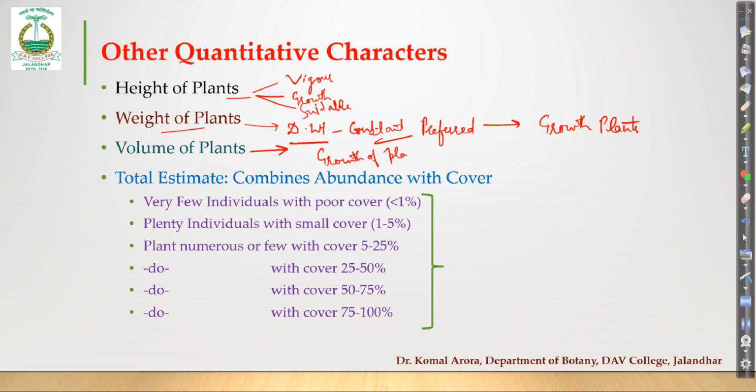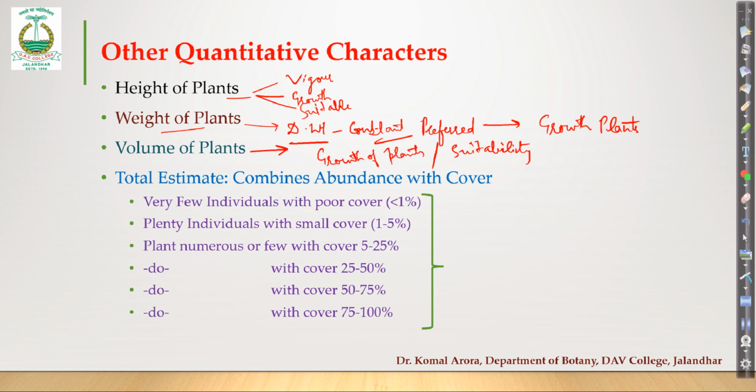And here it is related to the growth as well as the suitability of the environment for those plants. So the more the volume occupied, you can correlate yourself. If there is less branching, there is less cover, and in that case we can directly correlate that the resources in this area are highly limited, which is why the aerial growth of the plant is restricted. But if all the plants are forming dense canopies, growing very well, with a lot of branching, that shows that the more the volume occupied, the more benign the environment is for the plants.